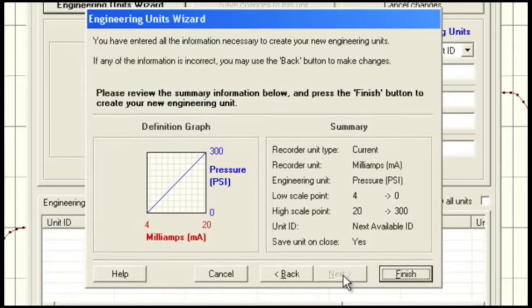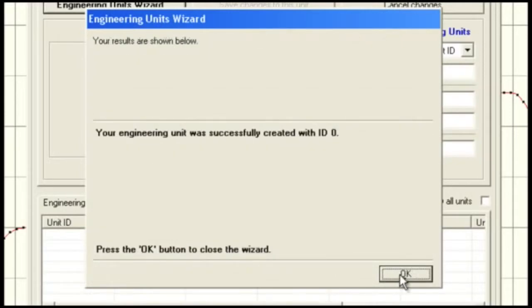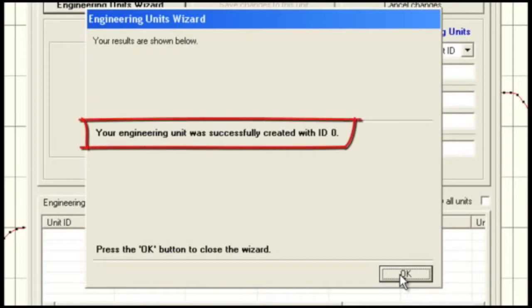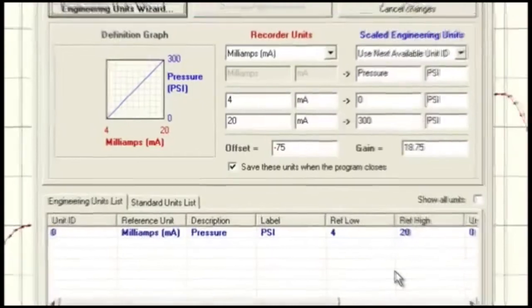The final window of the Engineering Units wizard will load. This window provides a review of the new engineering unit and a definition graph. If any changes need to be made, select the Back button. Otherwise, choose Finish. A new window will appear confirming the engineering unit has been created. Select OK. Close the Engineering Units window.